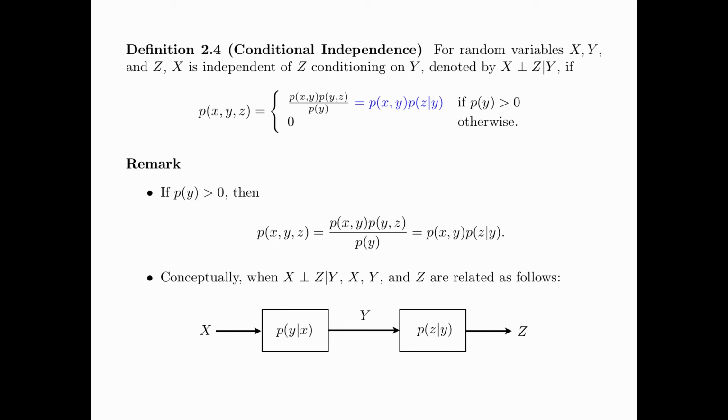Conceptually, when X is independent of Z given Y, X, Y, Z are related as shown in the following diagram.